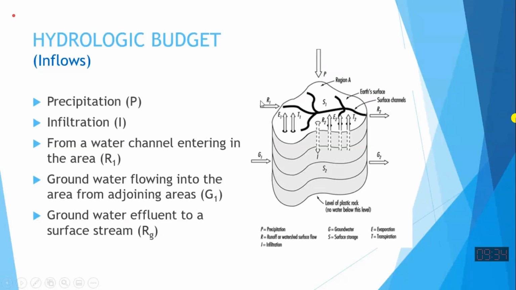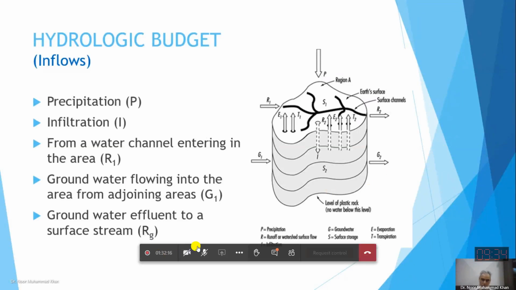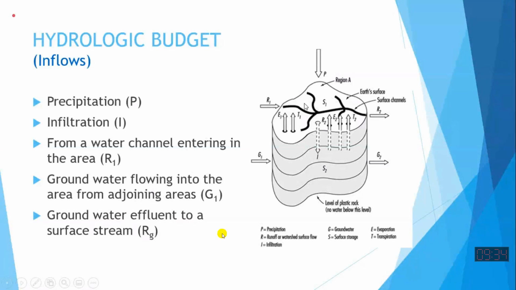R1 is inflow, any other inflow? RG, component of the groundwater which is coming to the surface. Actually what are these? These springs are the components which we have to take into account. So RG is the groundwater component which is coming to the surface.